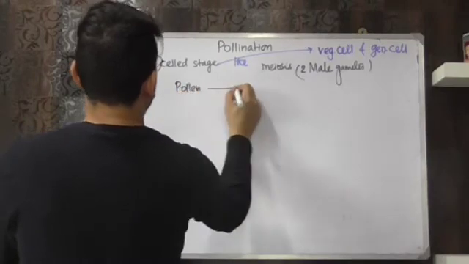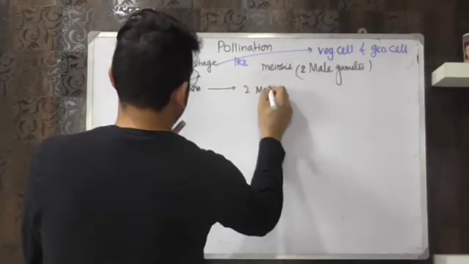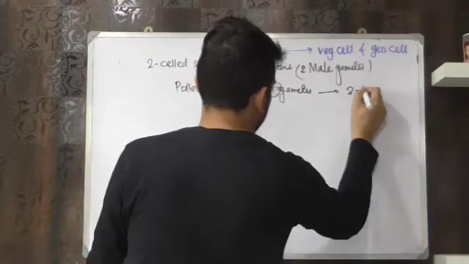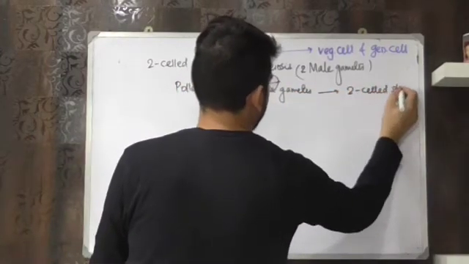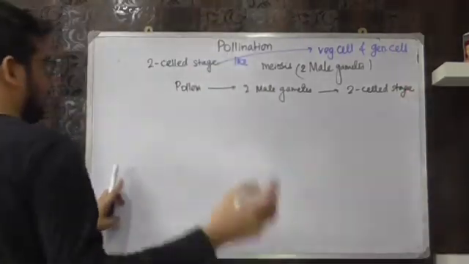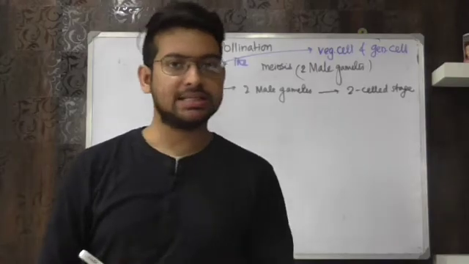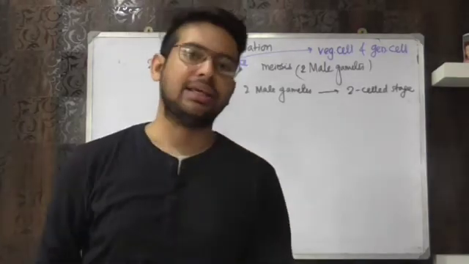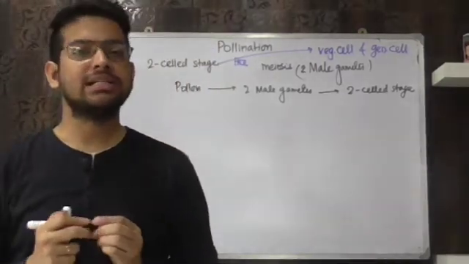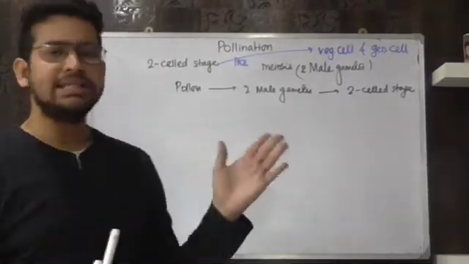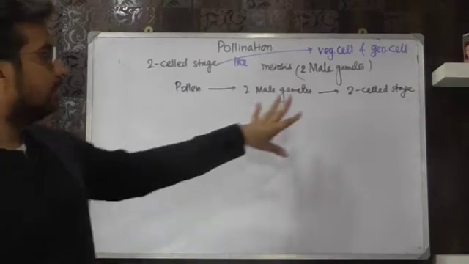From one pollen we get two male gametes, and this is true in case of two-celled stage. But apart from this two-celled stage, we also have three-celled stage in some cases. Like we have discussed, कि in 60% cases two-celled stage are present, but in case of 40% cases वहाँ पर three-celled stage होता है. Majority में two-celled होता है.